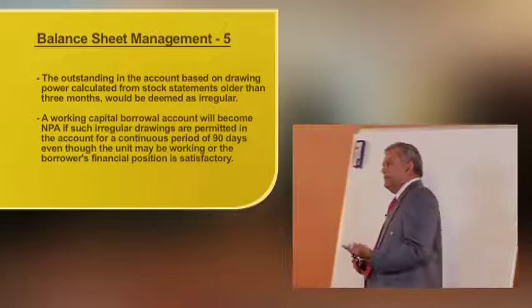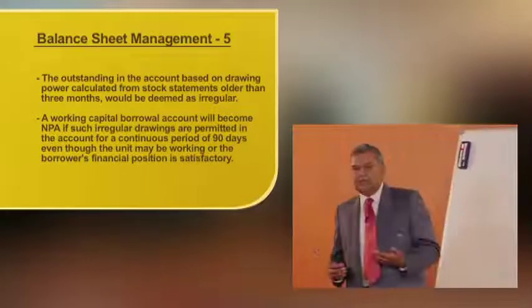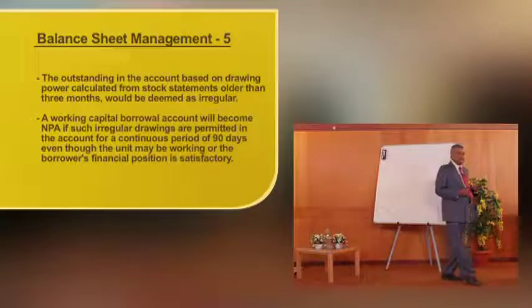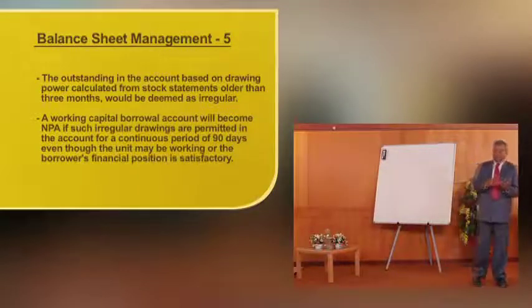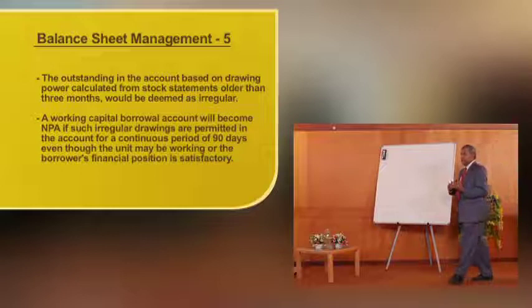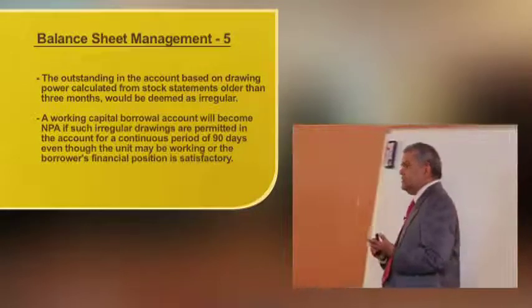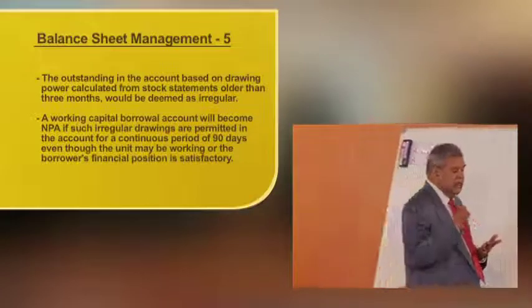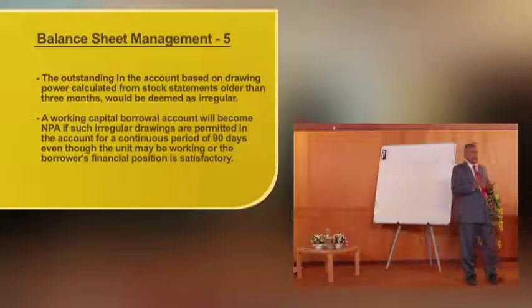Let us give an example. On 31st December I received a stock statement. Based on that, a DP is arrived at. That DP I continue for 31st January, 28th February, 31st March, so 3 months are over, and still the borrower has not given the stock statement.